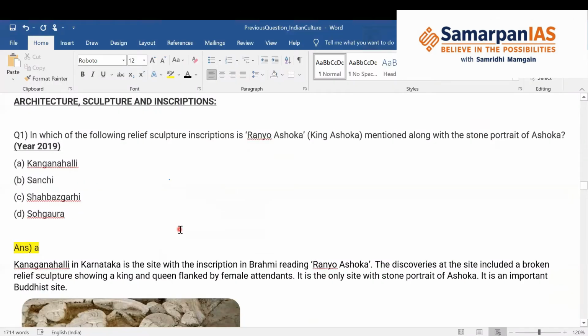We have covered the Indian dances, the questions on the dances that were asked from 2013 to 2020. Now coming on to the architecture, sculpture and inscriptions.